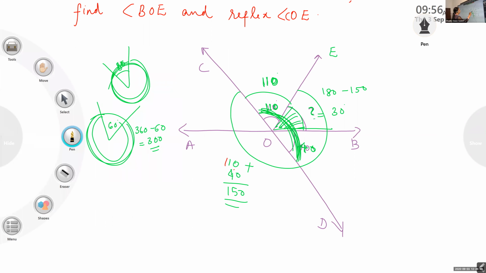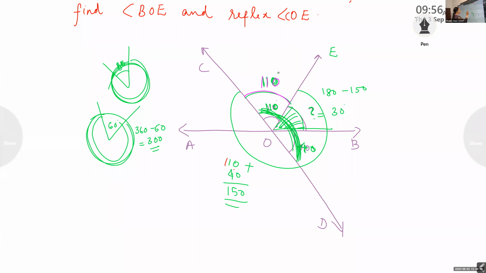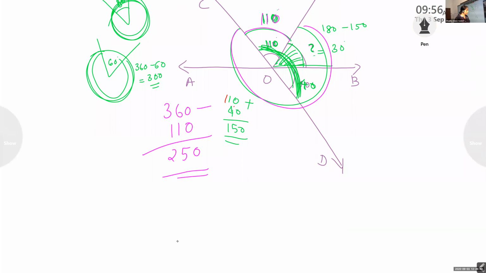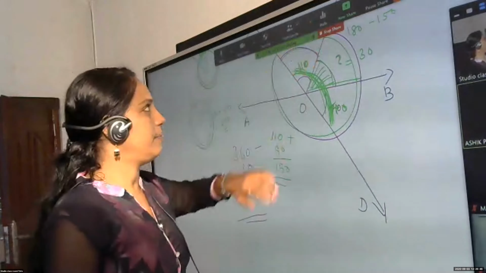See, this is 110. Its reflex angle is the other part of it, 360 minus 110. So you have to subtract it from 360. So what is the reflex angle? 250.